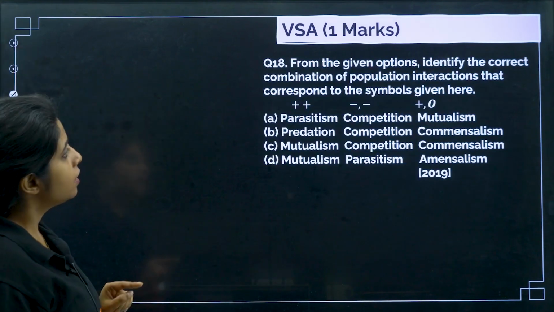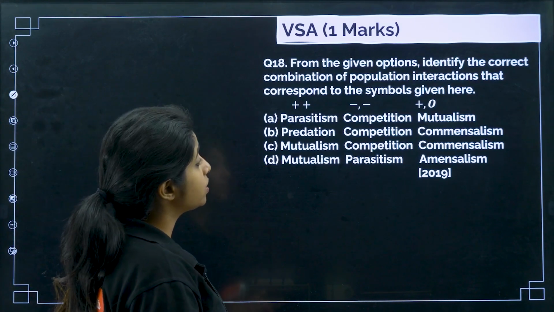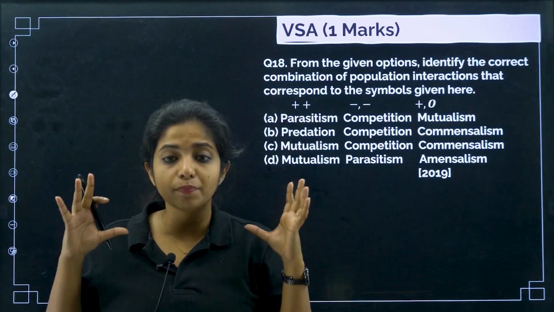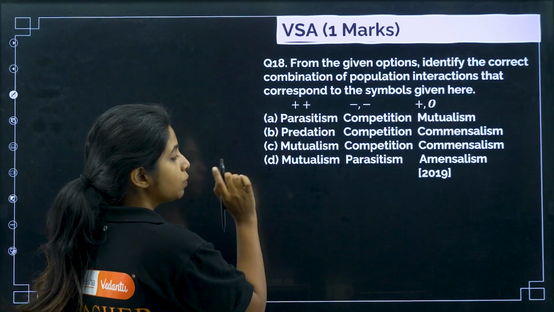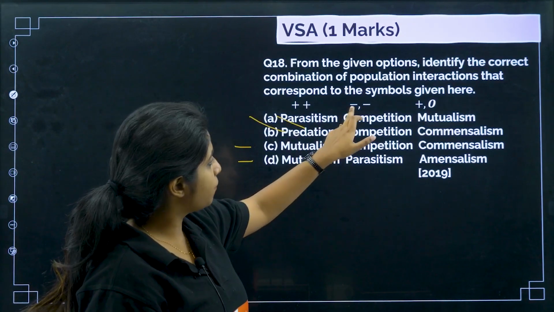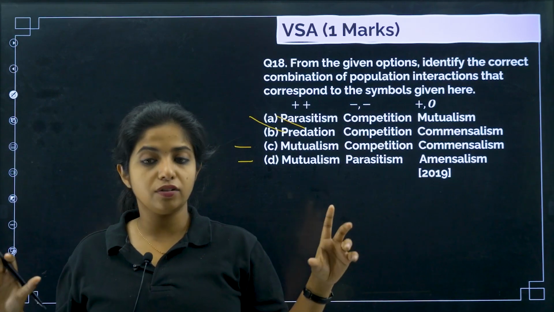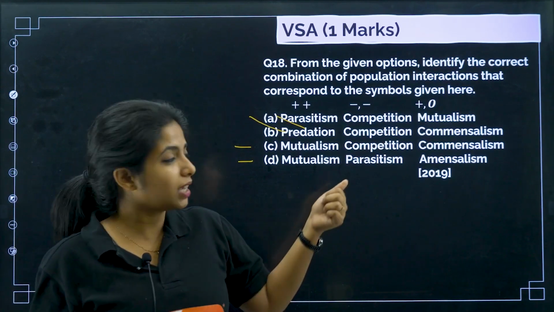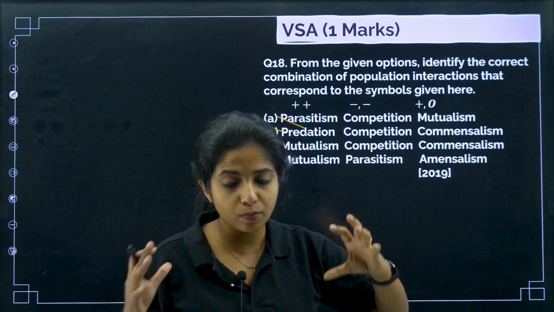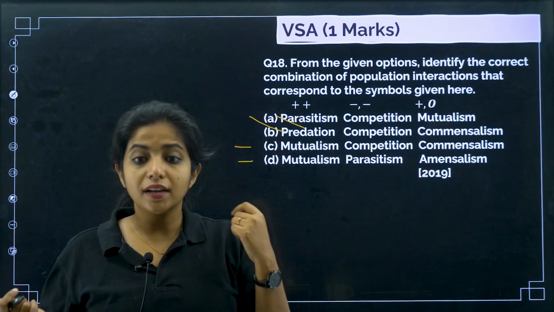Next thing. From the given options, identify the correct combination of population interactions that correspond to the symbols given here. Plus means both the organisms are benefiting from each other, so I will definitely say it's mutualism. So, I will cut these two options. Now, in the case of minus, both the organisms which are interacting are going to face some trouble. In the case of parasitism and competition, I have two options. Parasitism is when one organism is benefited and the other organism is harmed, so it will be a plus minus relationship.